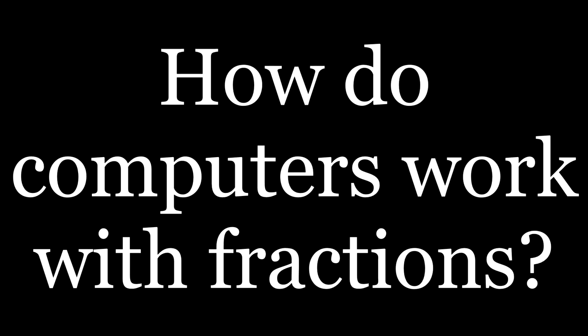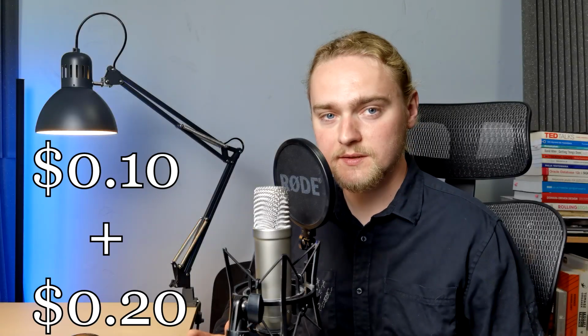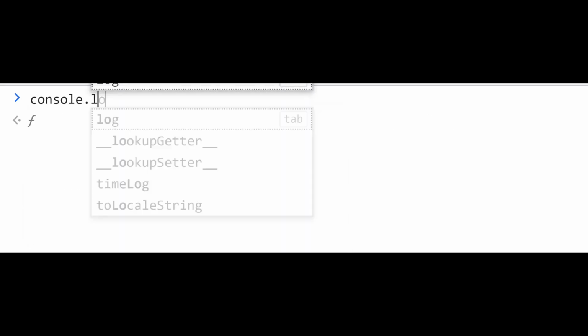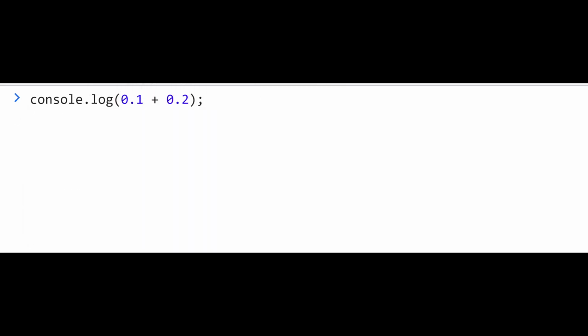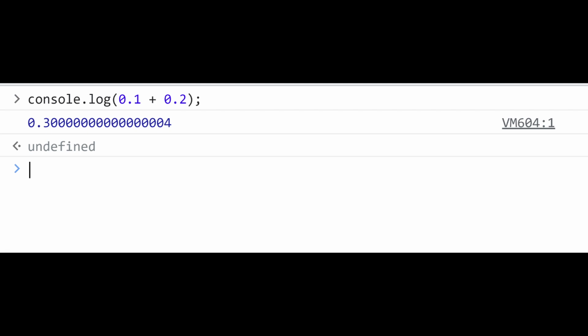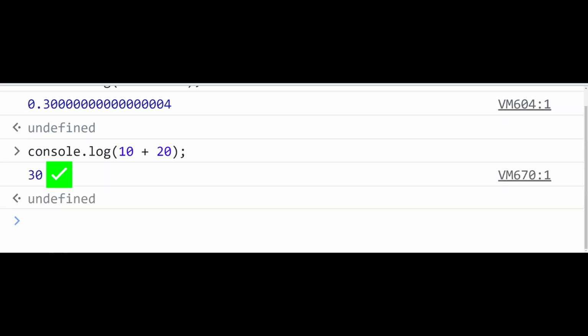How do computers work with fractions? Let's say we want to add 10 cents and 20 cents, which are represented by two decimal numbers. In JavaScript, it would look like this. For some reason, the result is not the expected 0.30. That error does not appear if we add 10 and 20 as integer numbers.